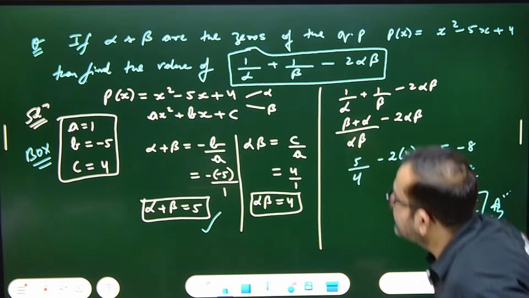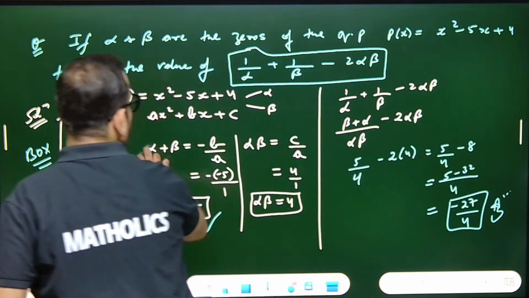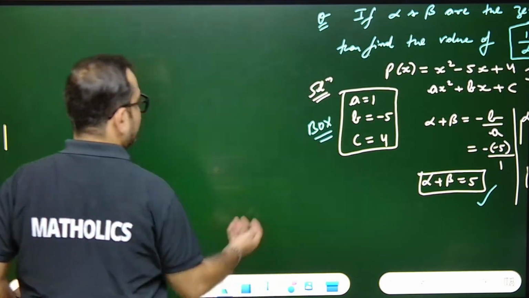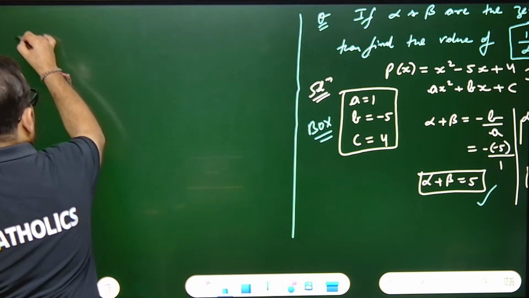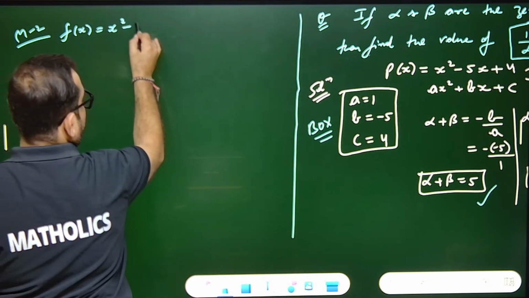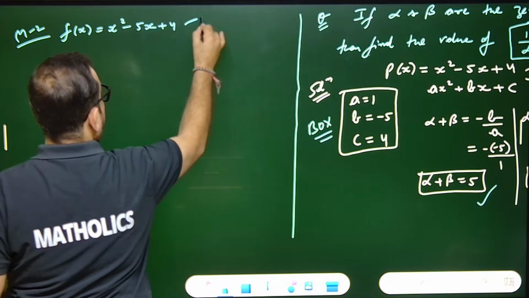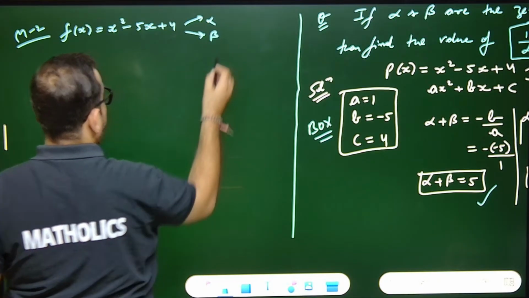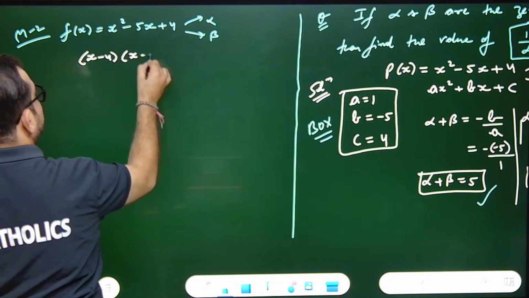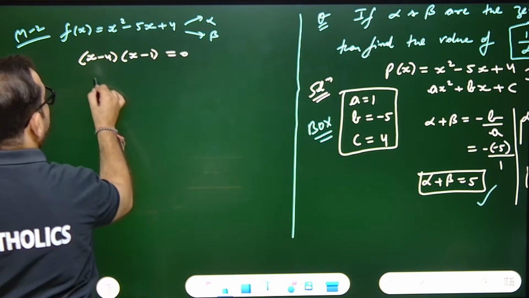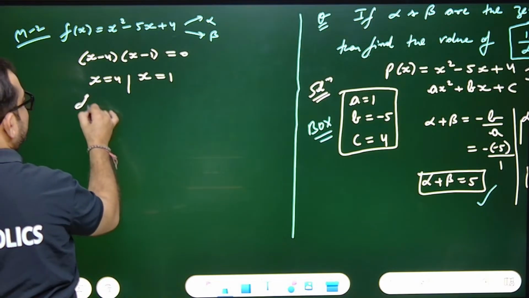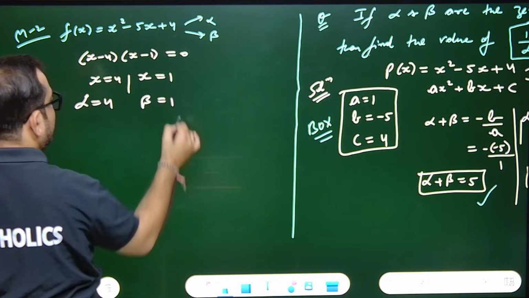Okay, so let's say this is the given polynomial x square minus 5x plus 4. Method 2. f(x) equals x square minus 5x plus 4. Roots are alpha and beta, the zeros. So you can factorize it as (x minus 4) into (x minus 1). Do it yourself, put it equal to 0. So x will be 4 and x will be 1. Find the zeros. That means alpha is 4 and beta is 1.